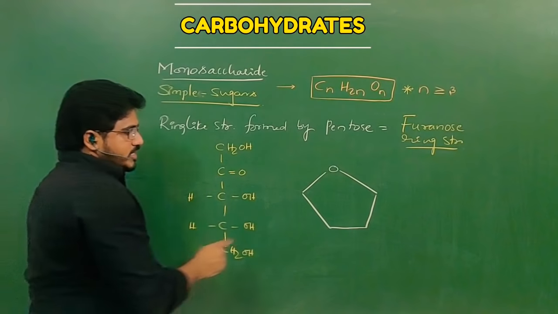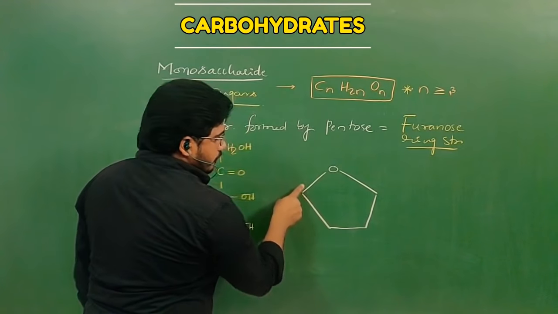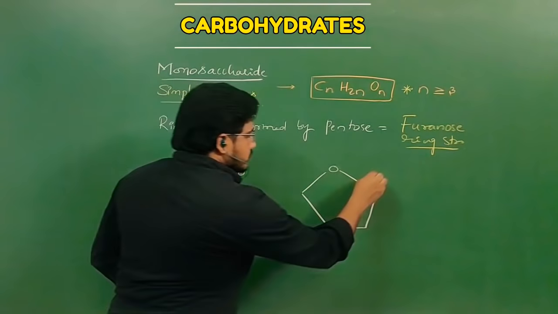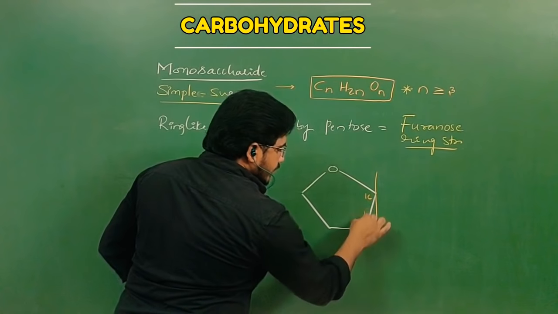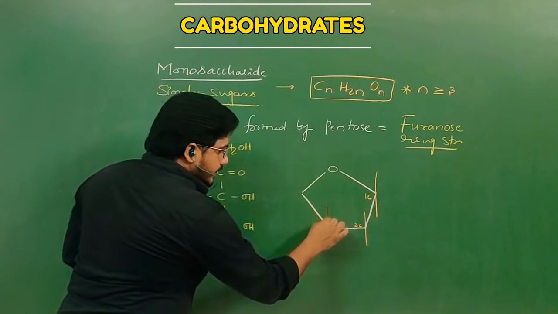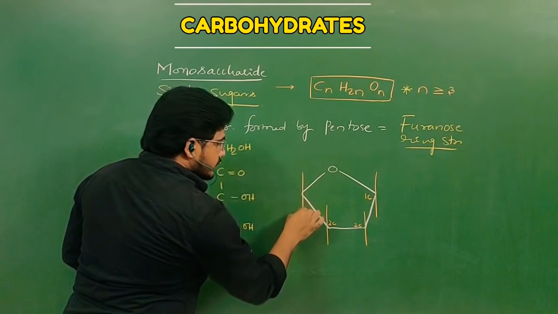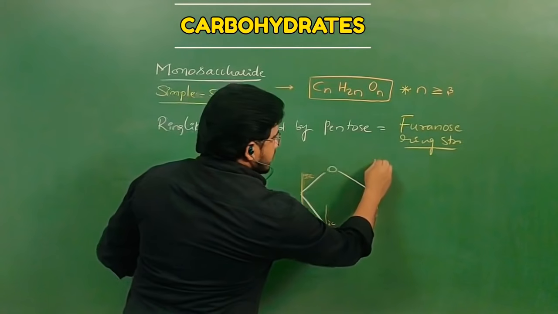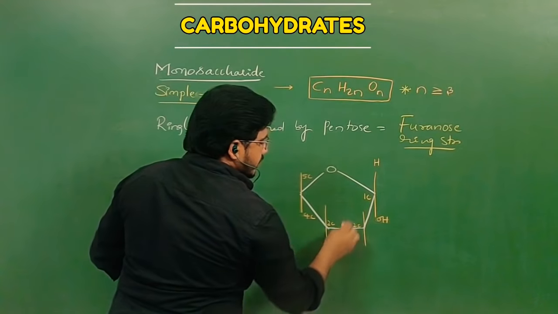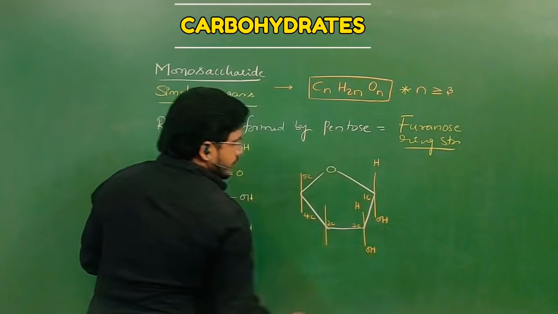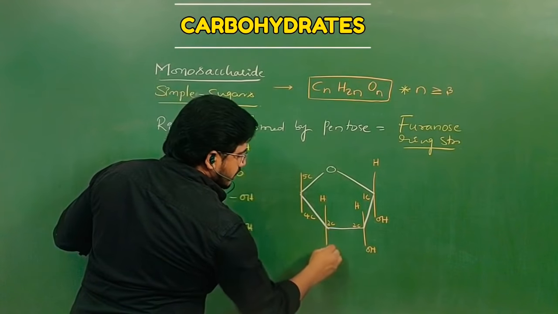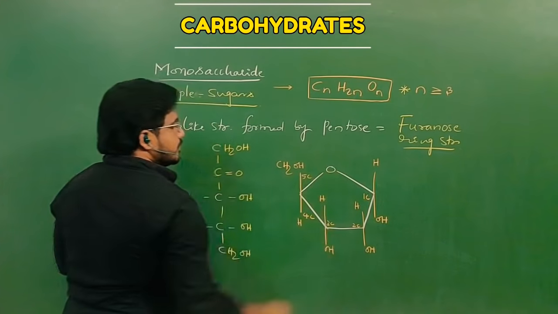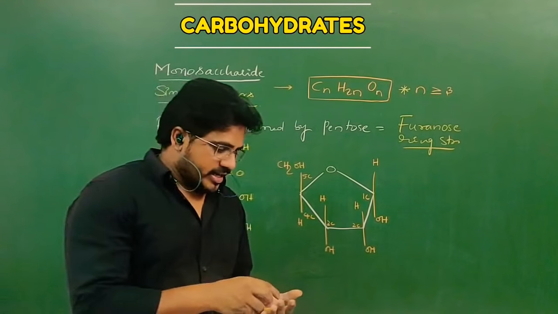Pentagonal. Furanose ring structure is pentagonal. 1, 2, 3, 4, 5. As they have 5 angles, it is called a pentagonal structure. And this is the first carbon, the second carbon, the third carbon, the fourth carbon, and the fifth carbon. First carbon has H, OH, second carbon has H, OH, and third carbon has H and OH, fourth carbon has H, and here CH2OH.